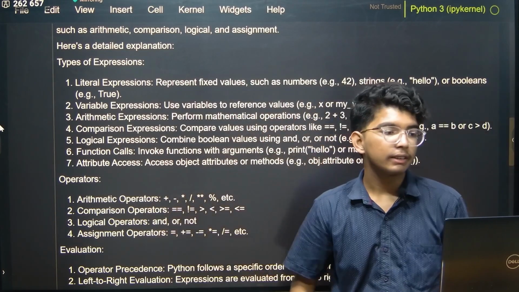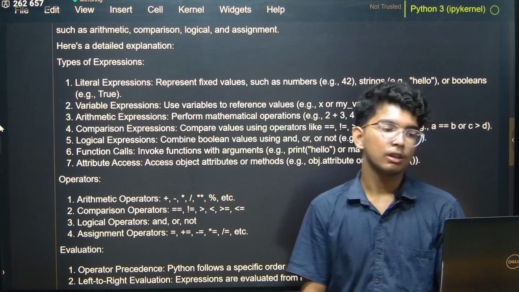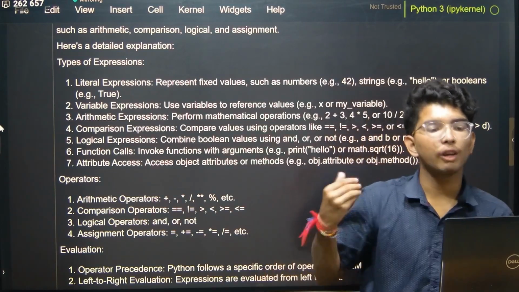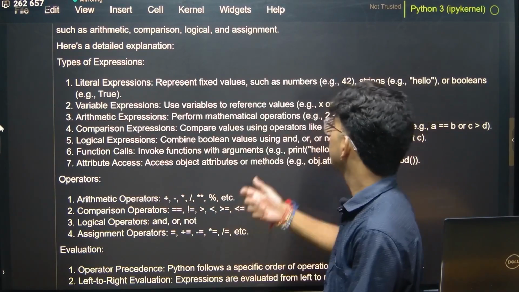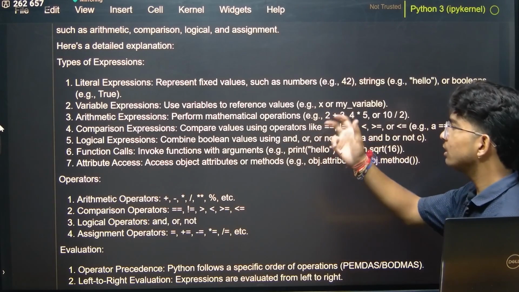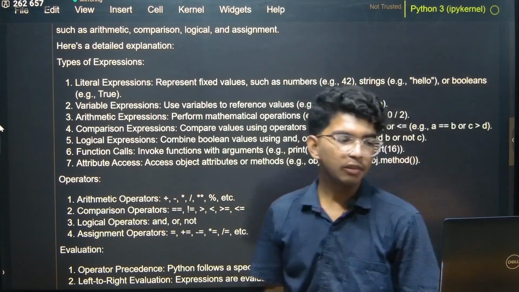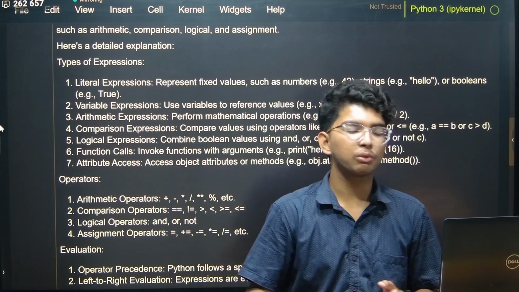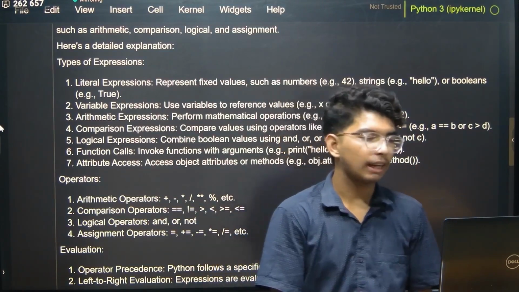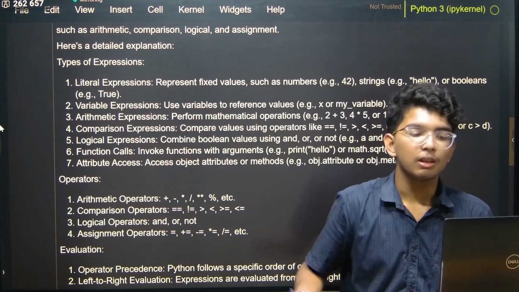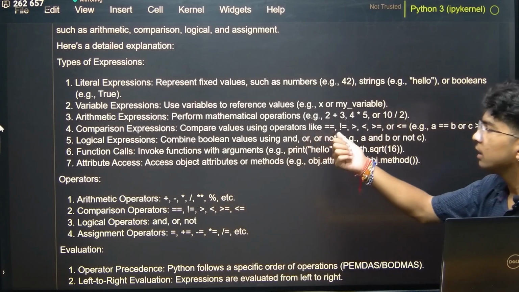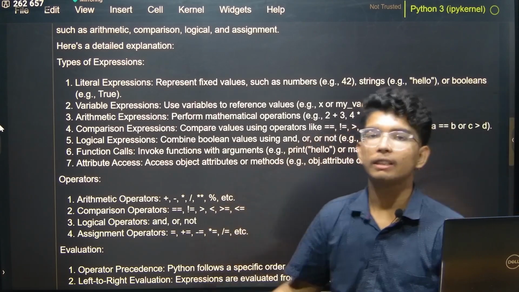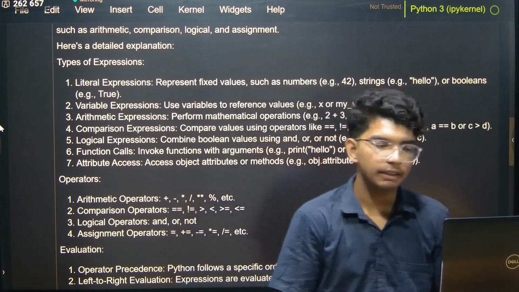Then we have variable expressions, which use a variable to reference values, for example x or my_variable. Then arithmetic expressions, like 2 + 3, 3 + 4, 4 * 5. Then comparison, with operators like equal to, not equal to, greater than, less than, etc.